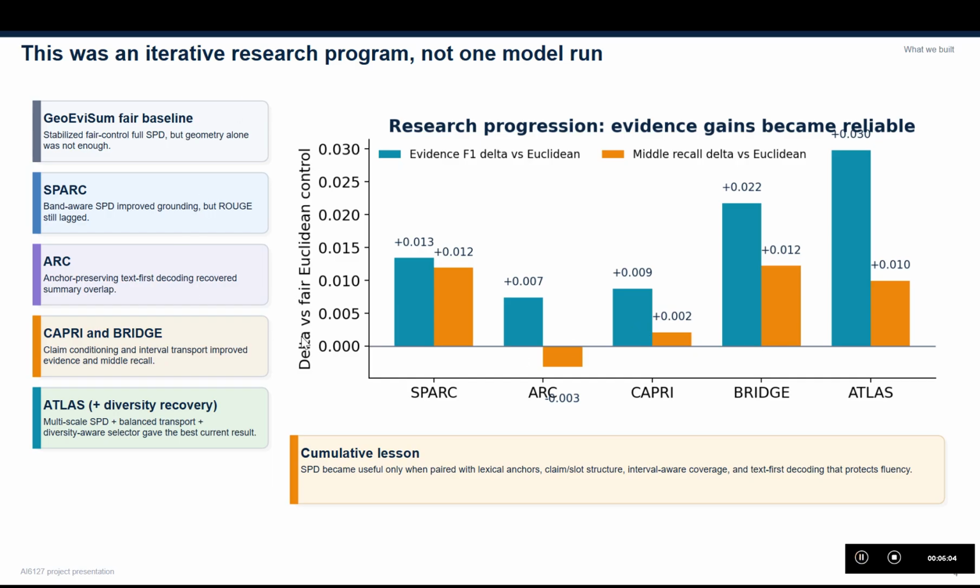Finally, Atlas combined the pieces that repeatedly survived ablation. So the final model is not a random design. It is a cumulative result of observing specific failure modes and correcting them one by one. Namely the instability, loss of lexical anchors, weak claim separation, poor middle coverage, and low position diversity.